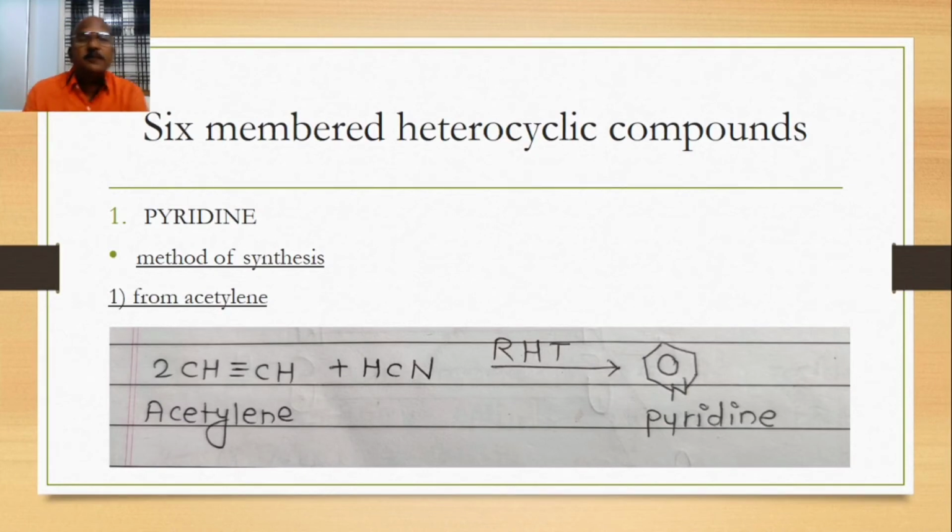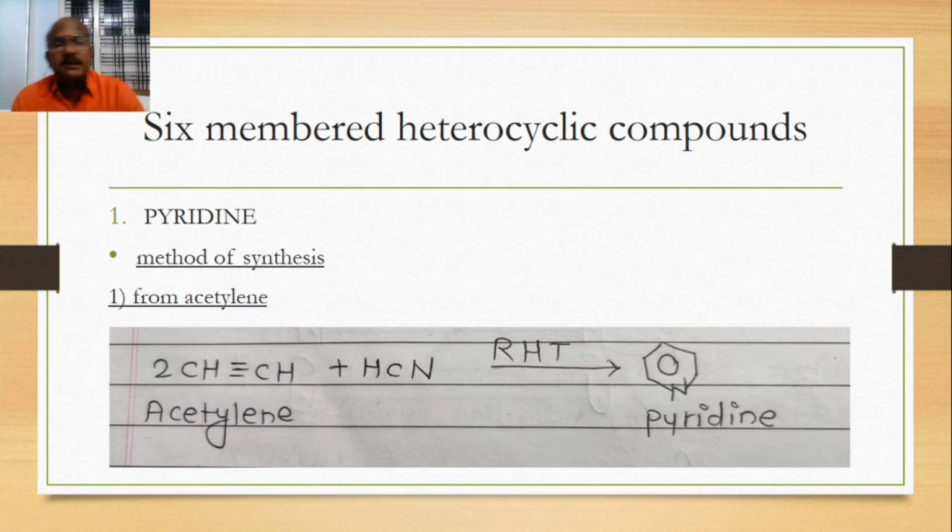Okay. The next point is the 6-member heterocyclic compounds. In the 6-member heterocyclic compounds, the first point given here is pyridine. Pyridine is a nitrogen containing 6-member heterocyclic compound.